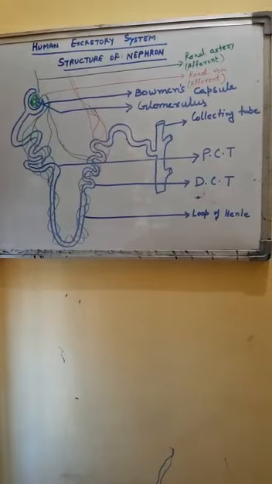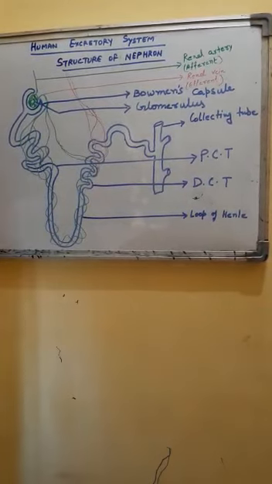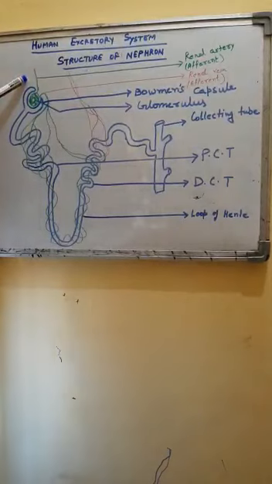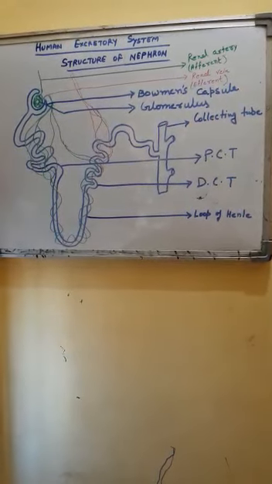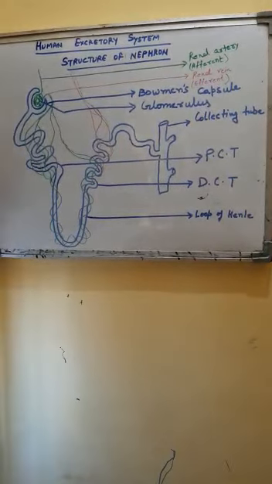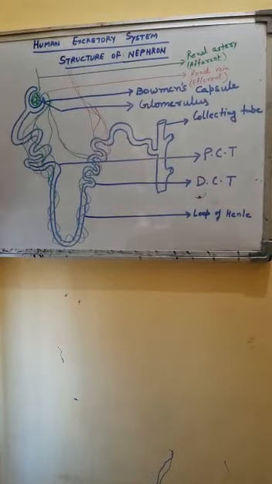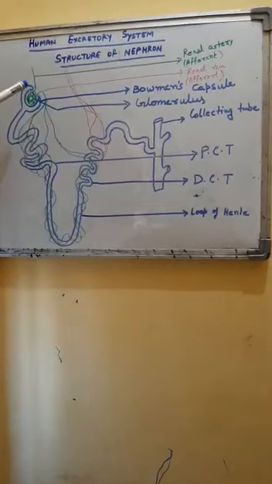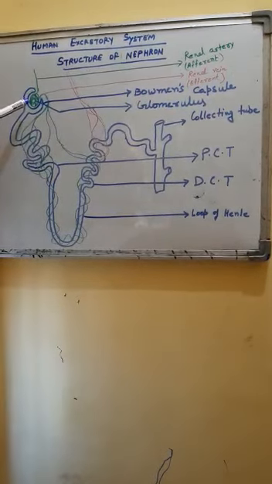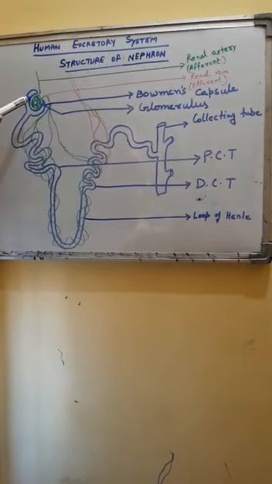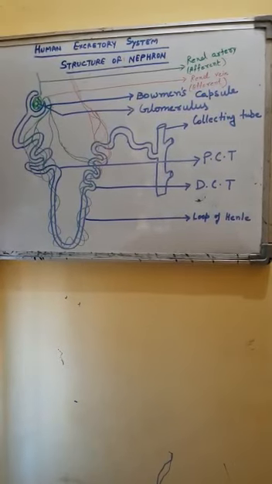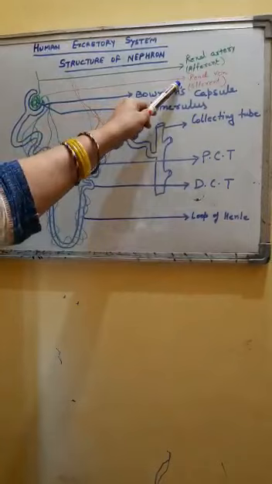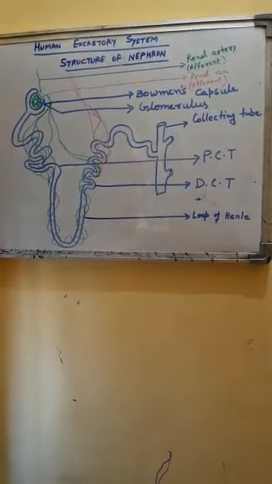Glomerulus develops from an afferent arteriole. Afferent arteriole means the branch of the renal artery which is taking blood which is to be filtered. After filtration in the glomerulus, that is the tuft of network, another capillary arises called the efferent arteriole. It is a part of the renal vein.